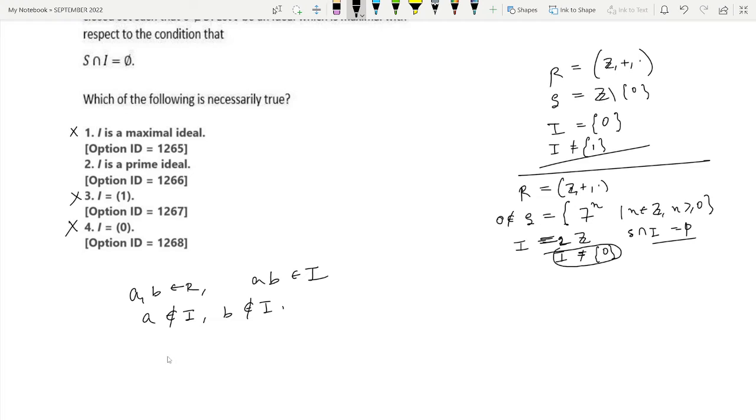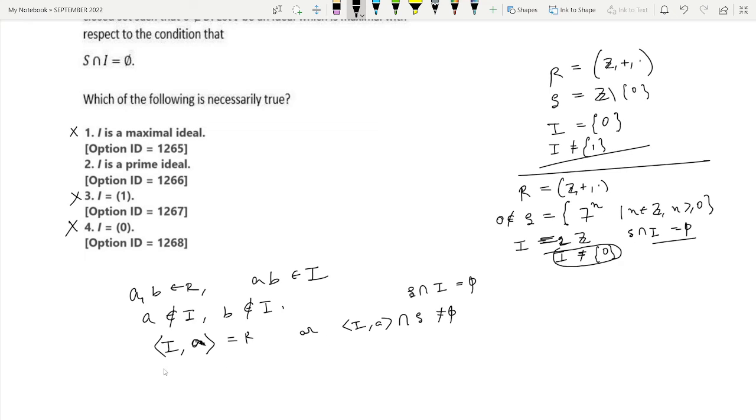Now, this ideal containing I and this A, since I is a maximal ideal satisfying this condition that A's intersection I equal to phi, and since A does not belong to I, this ideal should be either equal to R, or the intersection of this ideal with S is not equal to phi. Since I is the maximal ideal with respect to this condition, this will happen.